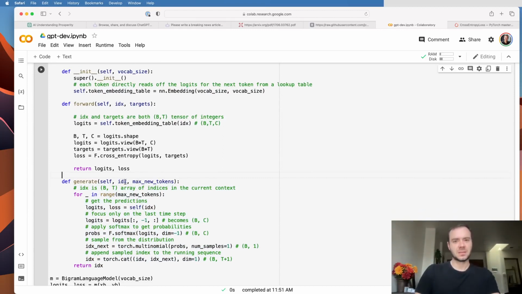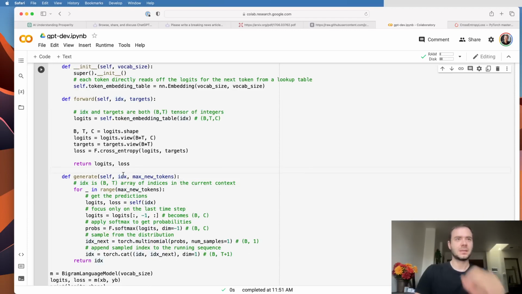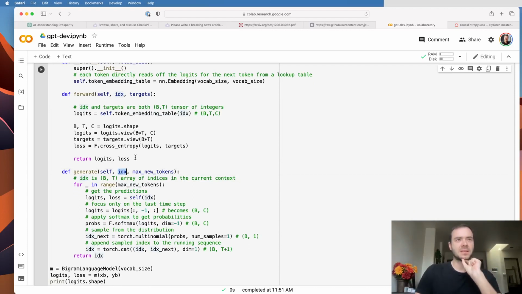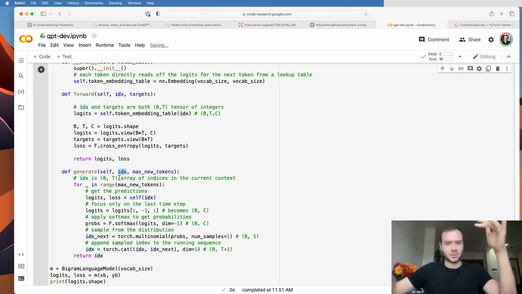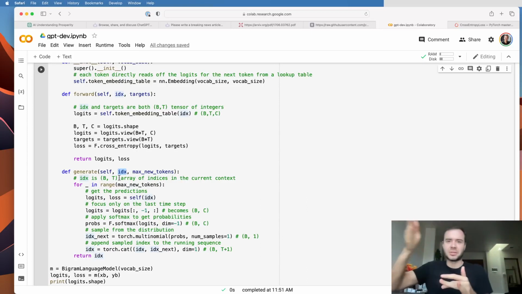We take the same kind of input, idx, which is the current context of some characters in some batch. So it's also b by t, and the job of generate is to take this b by t and extend it to be b by t plus 1, plus 2, plus 3. It continues the generation in all the batch dimensions in the time dimension.